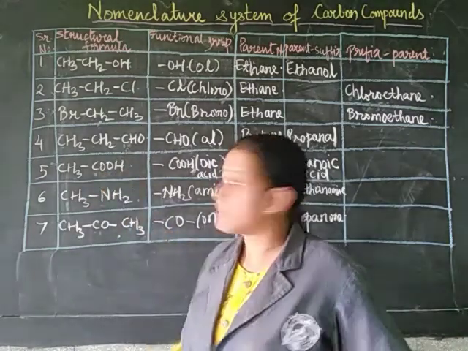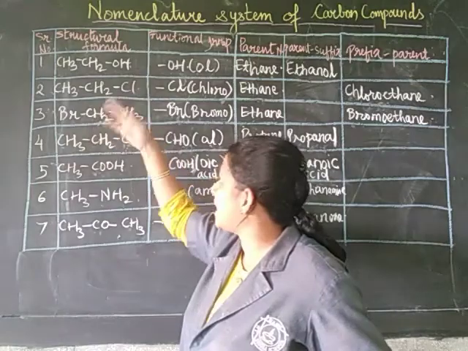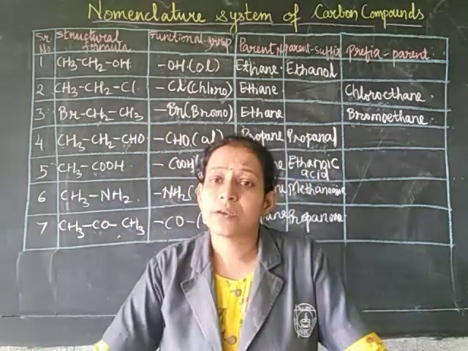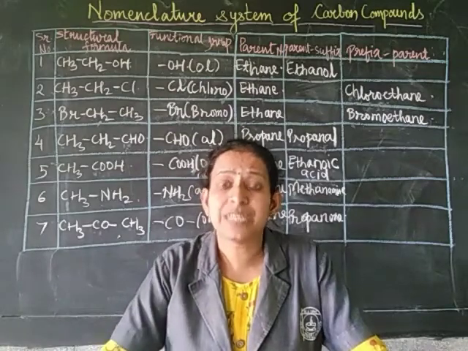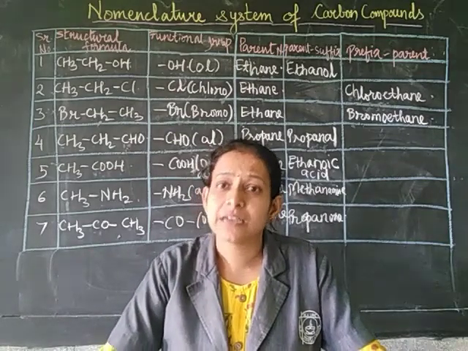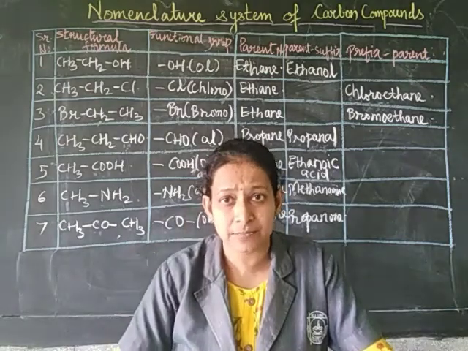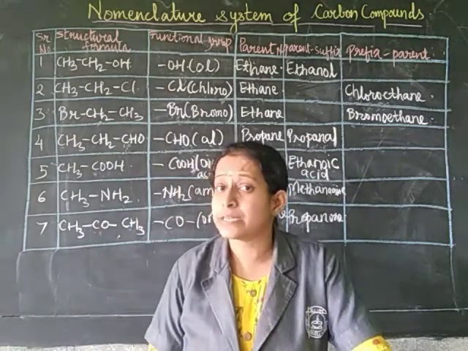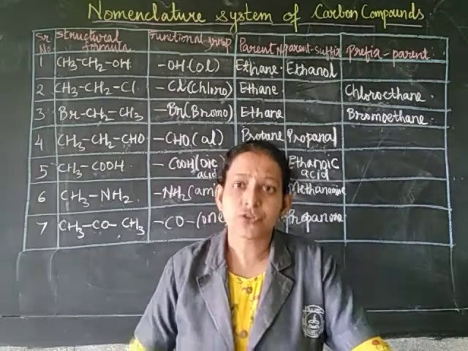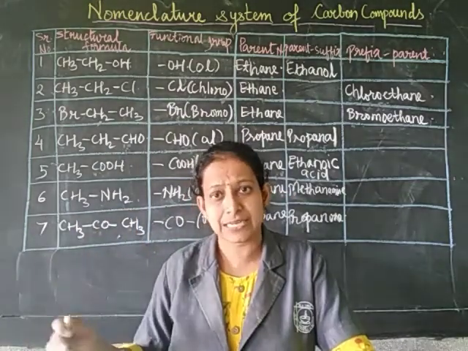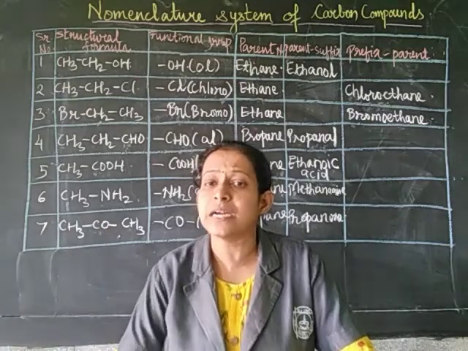Whereas in other cases like OH, Cl or maybe amine, depending upon which carbon atom the functional group is nearest to, that carbon atom we will number as 1. So in this case you can number it from both directions, that is from the left hand side as well as from the right hand side.